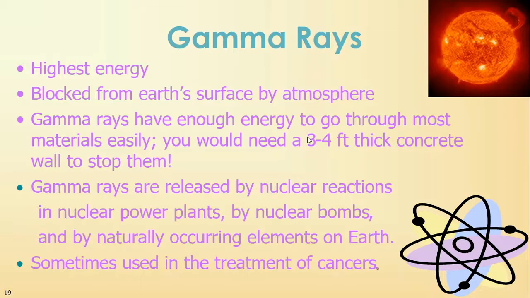Okay, now we got to go to the big daddy of them all. That is gamma rays. That's the highest form of energy. It comes out of the big nuclear reactor in the sky, our sun. And our Earth's atmosphere does a really, really good job of protecting us at the surface from your gamma rays. They're very, very highly energetic. When they talk about astronauts being exposed to radiation, this is what they're worried about. They're worried about these gamma rays because they're out in space. They don't have an Earth's atmosphere to protect them from